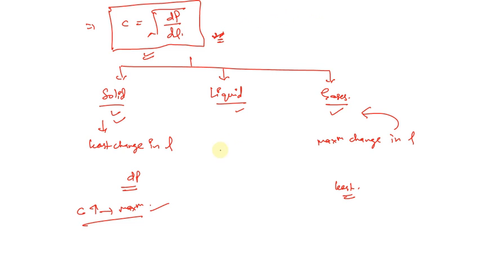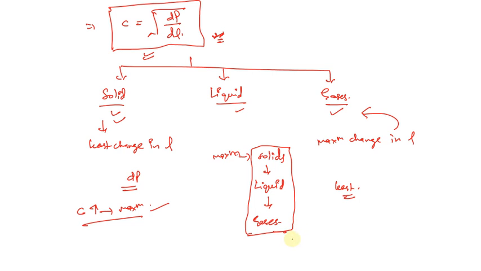So if we write them down in decreasing order of velocity of sound, the maximum is in the solids, then it will be in the liquids, and third it will be in the gases. So in these three phases of matter, this is the decreasing order of velocity of sound.